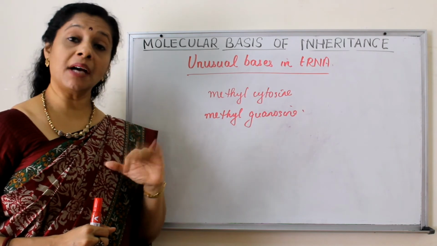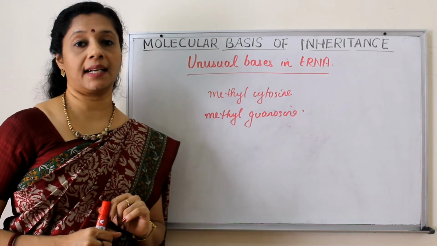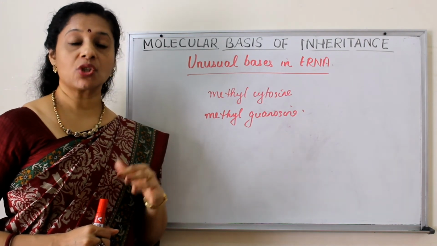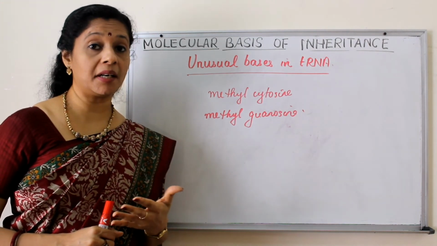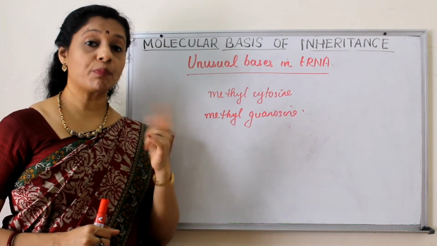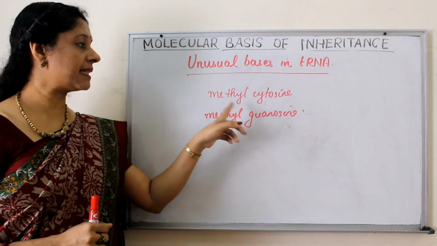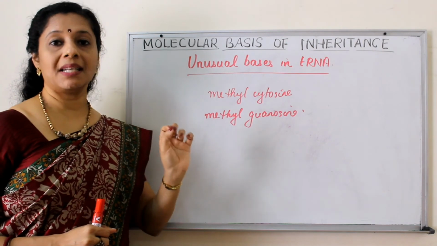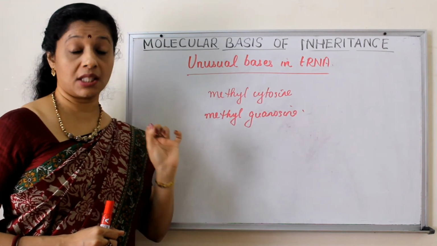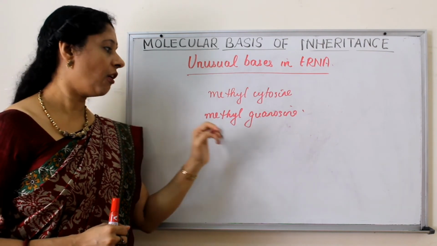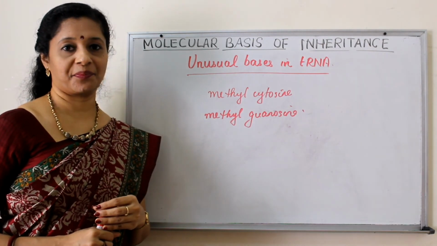But some unusual bases are also present in tRNA because tRNA freely floats in the cytoplasm, so there is more chance of it getting degraded by RNase enzyme. To protect it from the action of RNase, there are unusual bases like methyl cytosine, where a methyl group, or CH3 group, is added to cytosine to prevent degradation, or methyl guanosine.